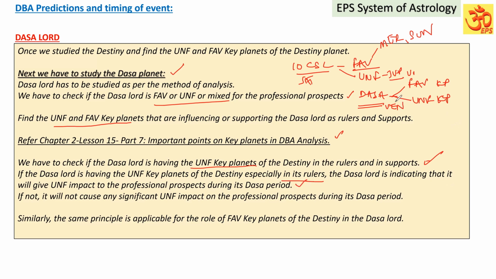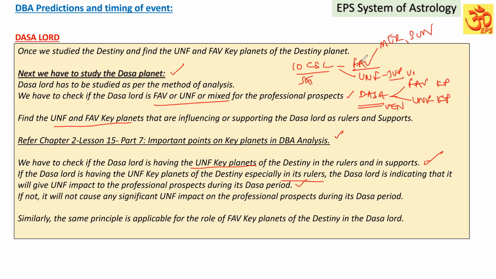It means if the Dasa Lord has an unfavorable key planet in its rulers and that is already influencing the destiny, the Dasa Lord is going to give a strong unfavorable impact on the professional prospects. Suppose the Dasa Lord has another unfavorable key planet which is not there in the 10th sublord and is not influencing the destiny, that also will give an impact, but the impact will be more when the unfavorable key planet of the Dasa Lord is also influencing the destiny,